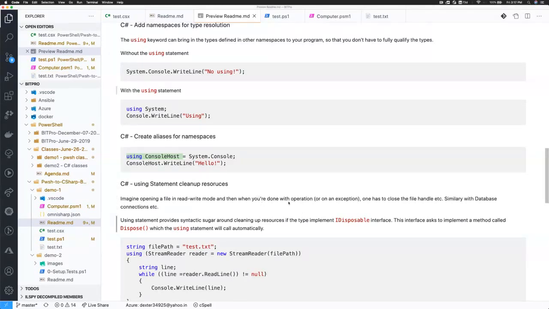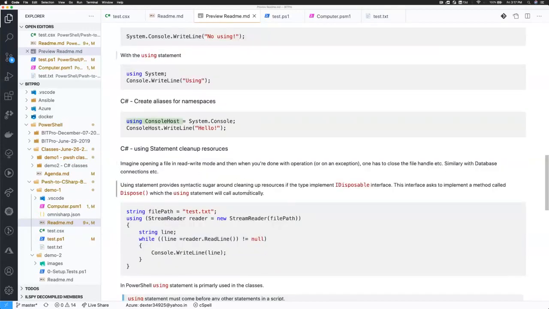I didn't want to put that mouthful word inside the slide or the documentation, because if you're coming from a system admin background, just think of a scenario where you opened a connection to a database. You would ideally do a try, catch, finally block inside your PowerShell scripts, where you try to do something, and if there's an exception, you close the connection or clean up. The using statement in C# is leveraged for that. So in short, it's syntactic sugar.